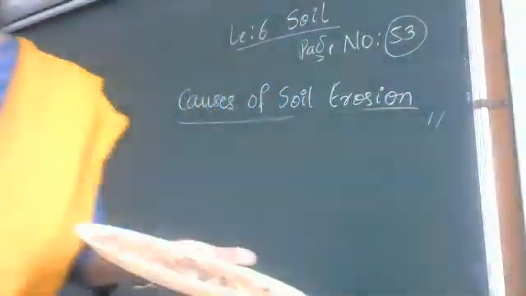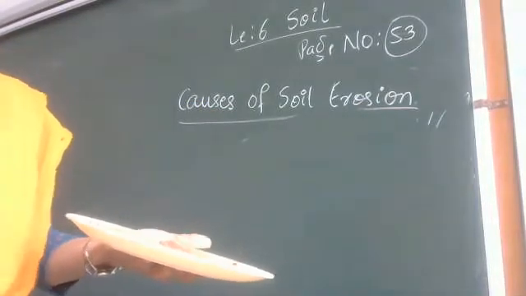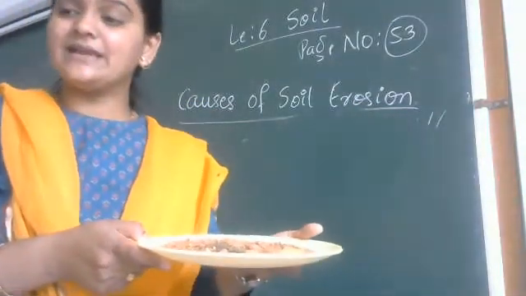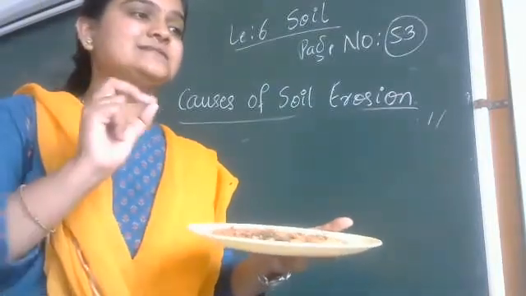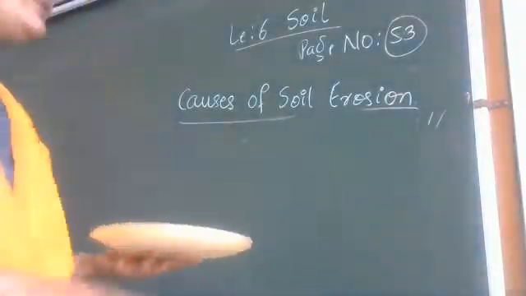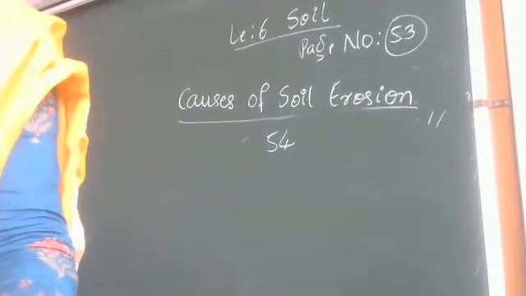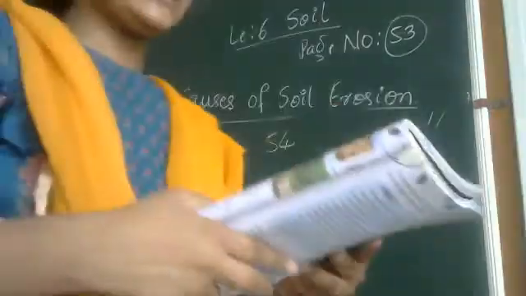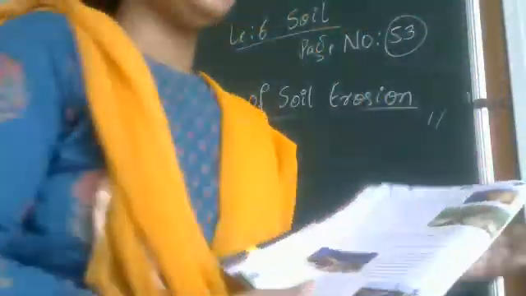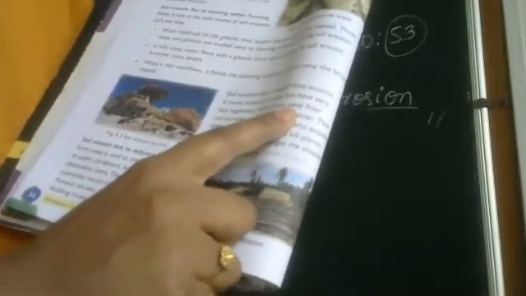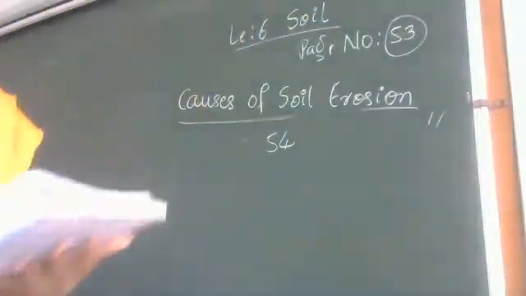Please underline, children. Wind blows away finer soil particles, including organic matter. Page number 54, soil erosion due to wind. Yes, here we can see in the third line, wind blows away finer particles, including organic matter. It is very important. Soil erosion due to wind.